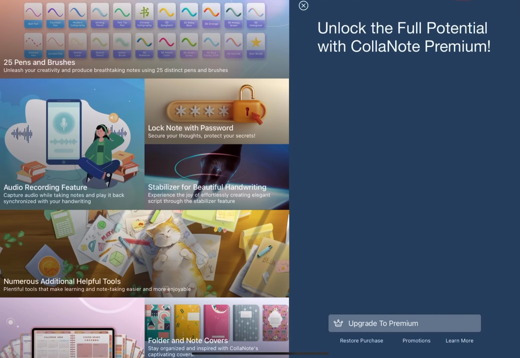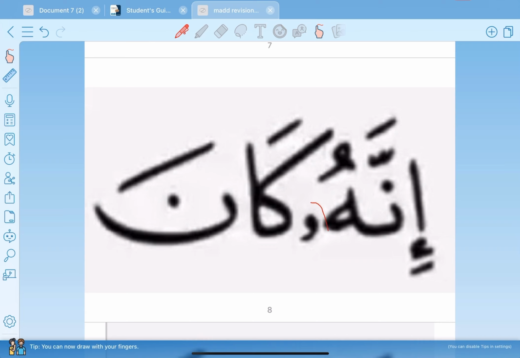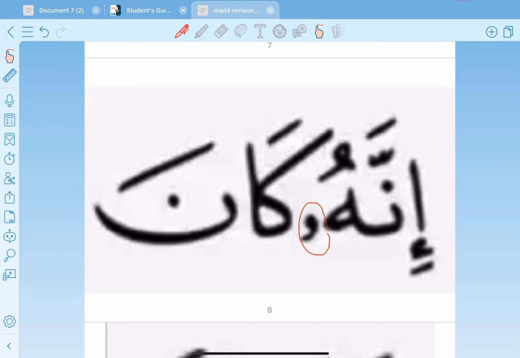إنه كان. Here I can see this tiny waw. If a ha has a dhamma, the tiny waw will come after it. But if the ha has a kasra, the tiny ya will come after it. So I will ask myself the same questions of mad sila sughra conditions. Is this ha additional? Yes, it is, because it's not from the root of the word. So this is the first condition.